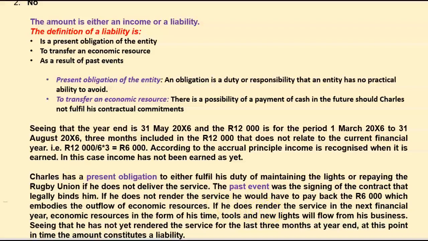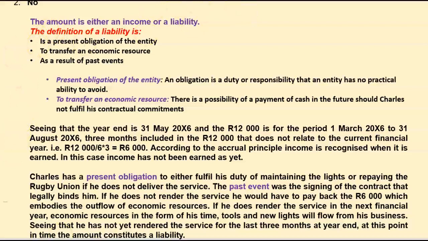If he does render the service in the next financial year, economic resources in the form of his time, his tools, new lights, labor, etc. will flow from his business. Seeing that he has not yet rendered the service for the last 3 months at year end, at this point in time, the amount constitutes a liability. Okay, because it actually meets all the requirements of a liability.